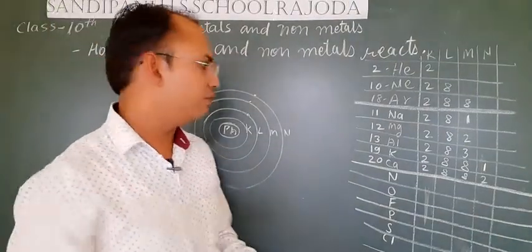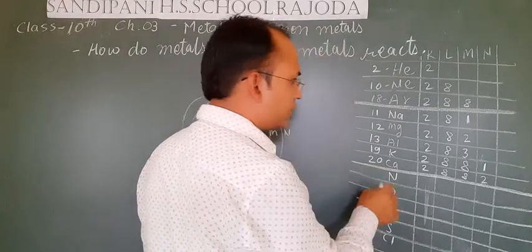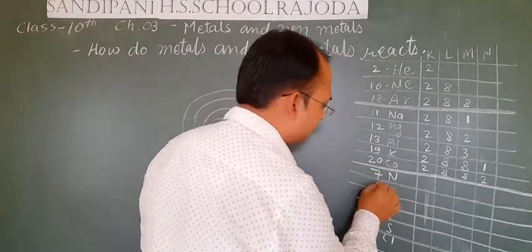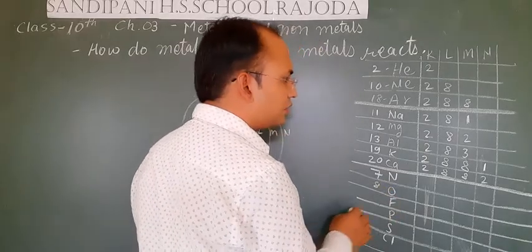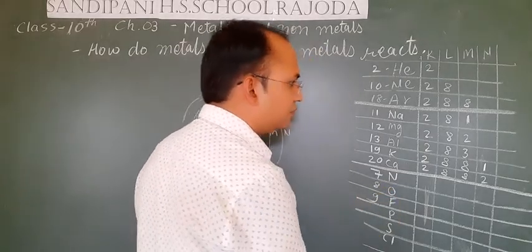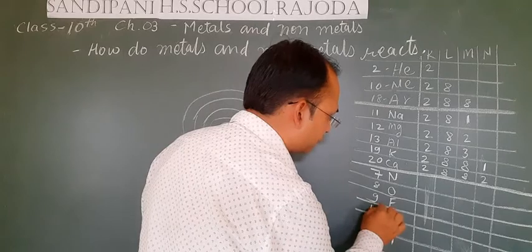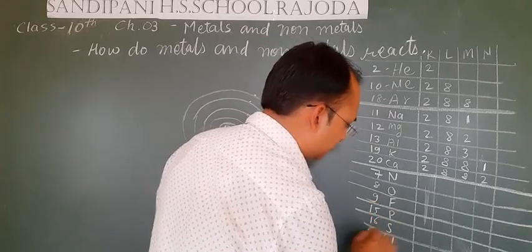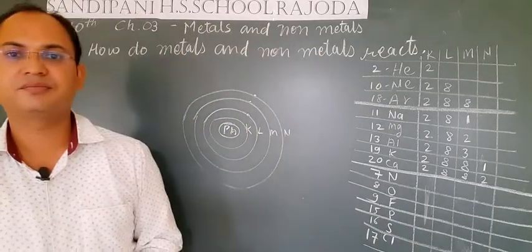Let's see their atomic numbers. The atomic number of nitrogen, you know, is 7, oxygen 8, fluorine 9, phosphorus 15, sulfur 16 and that of chlorine is 17.